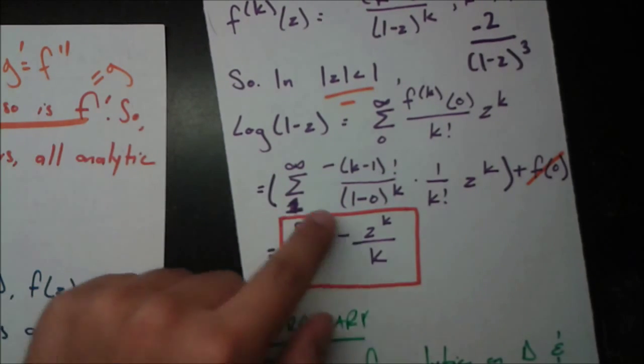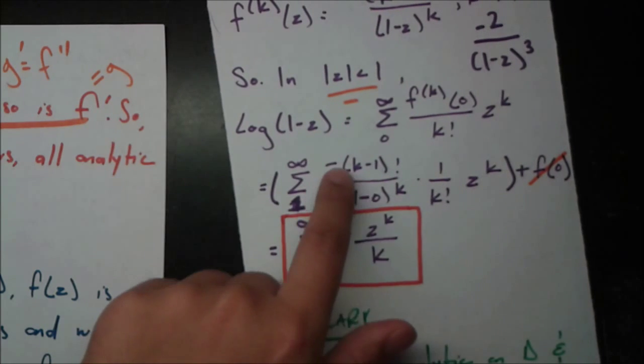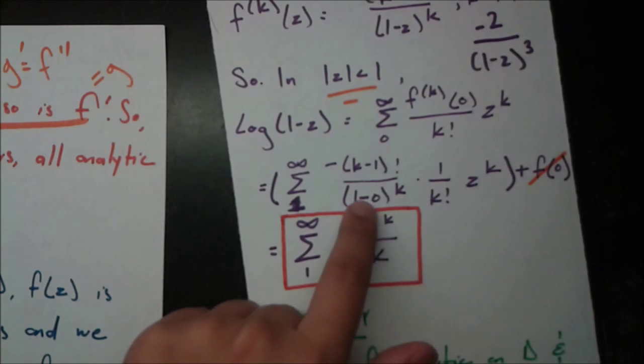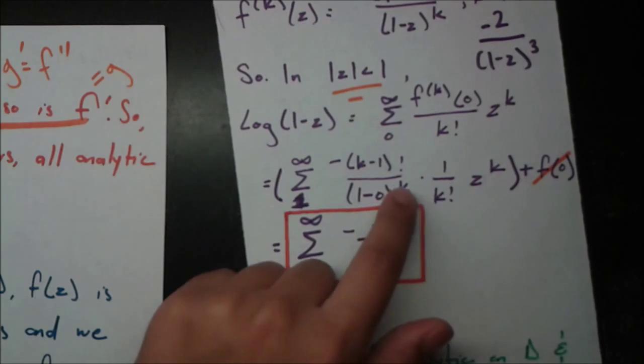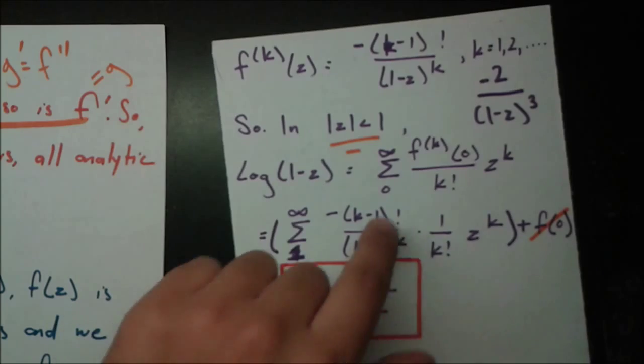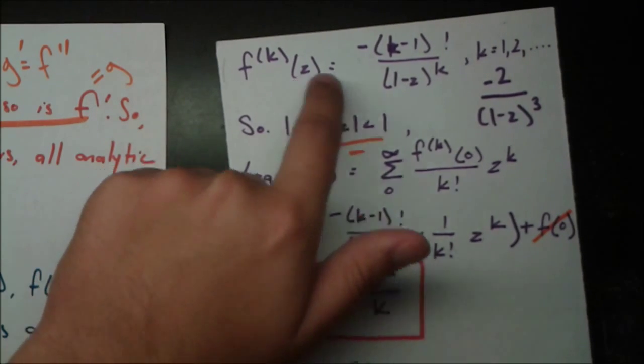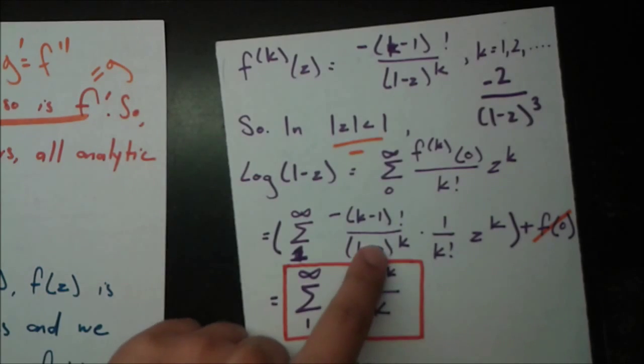Notice it's not starting at 0 because we just took care of that. From 1 to infinity of negative (k minus 1) factorial over 1 minus 0 to the power of k times 1 over k factorial. And all those substitutions come from f, the kth derivative of 0, which is right here. So if we plug in 0 right there for z, we're going to have 1 minus 0 to the power of k, which is what we see right here.